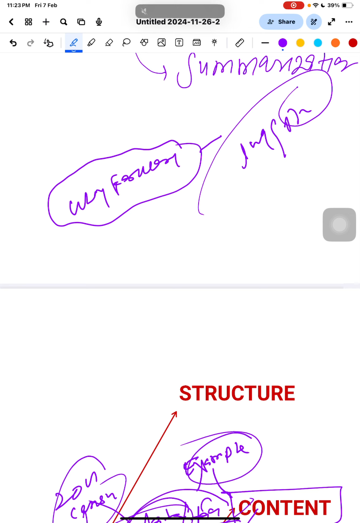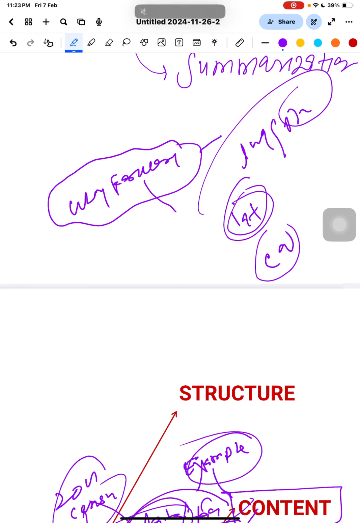Now the question is, if you have already written the way forward in a particular question, is it compulsory to write a conclusion at the last? Yes, you have to write the conclusion. Intro and conclusion are a must in every question. Do you know why? Tell me why you think it is important.